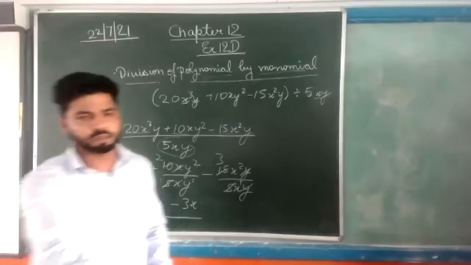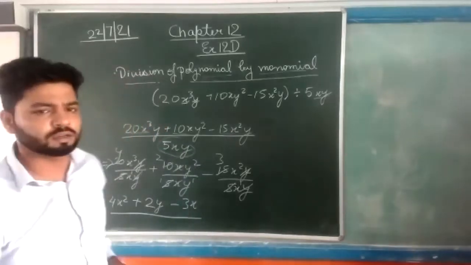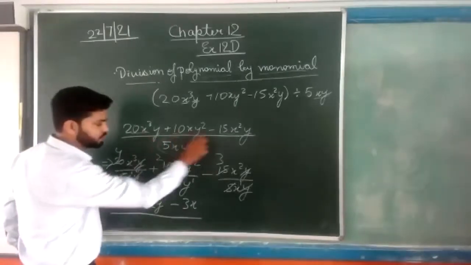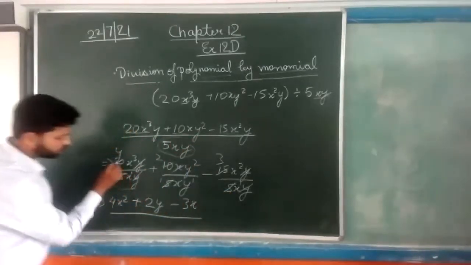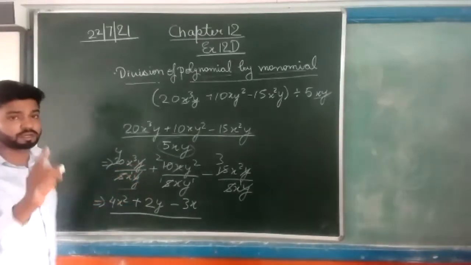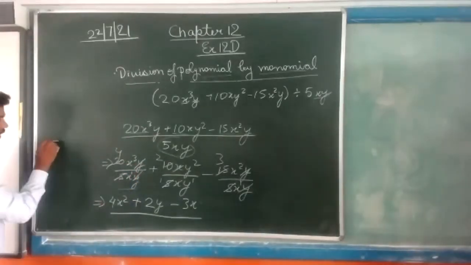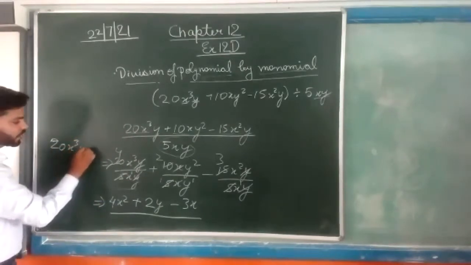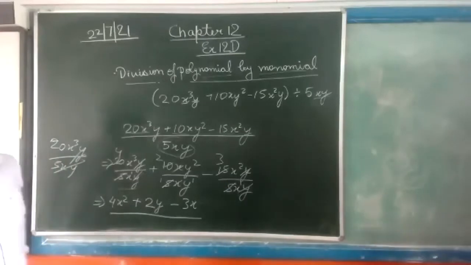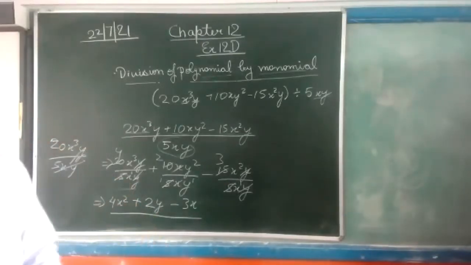You don't need to show that. You just write it as I have written this. First of all, you have to break this into this form. Now you have to cut, you have to show. And if you are cutting the value, just cut it clearly, like 20x cube y upon 5xy, not in a messy way. Okay? Cut it neatly.